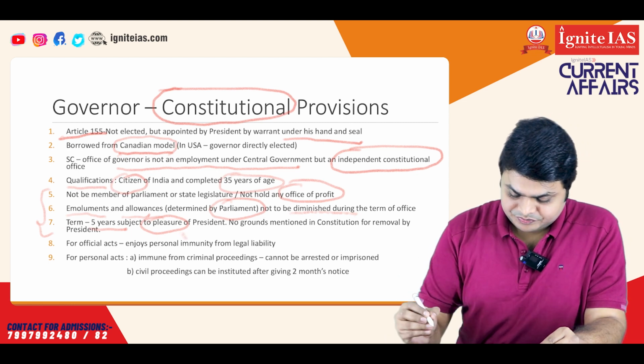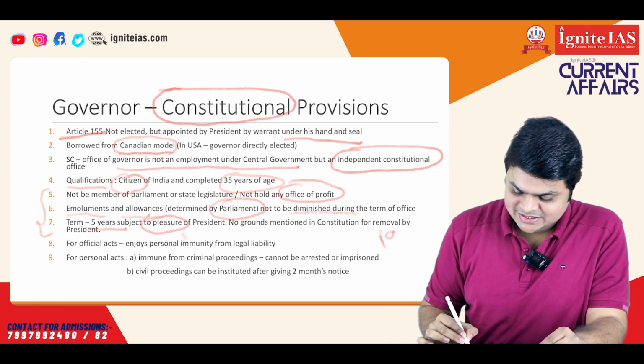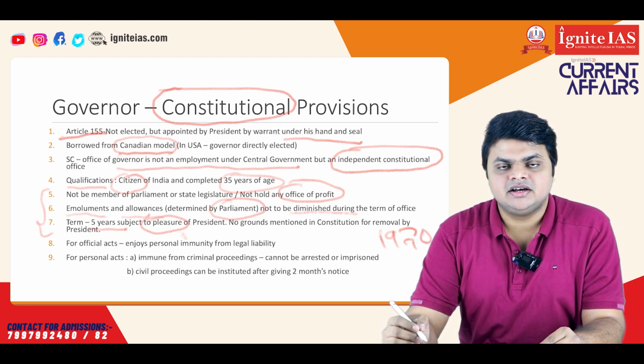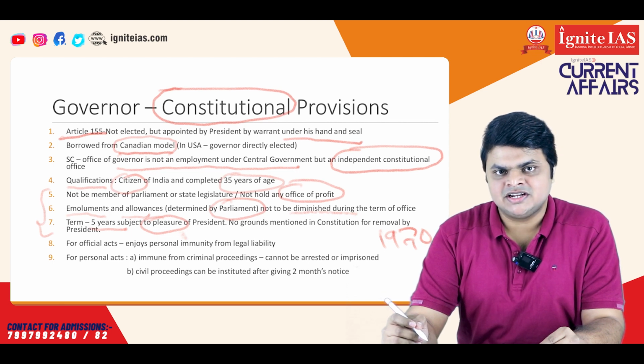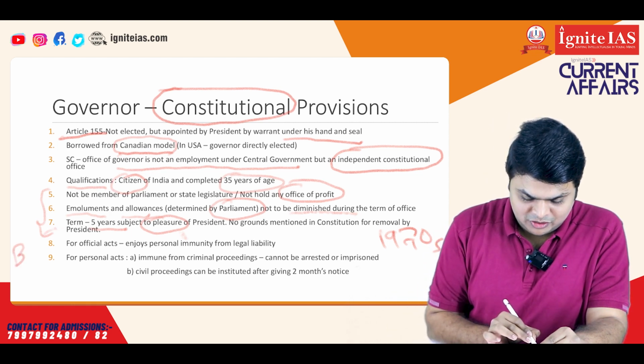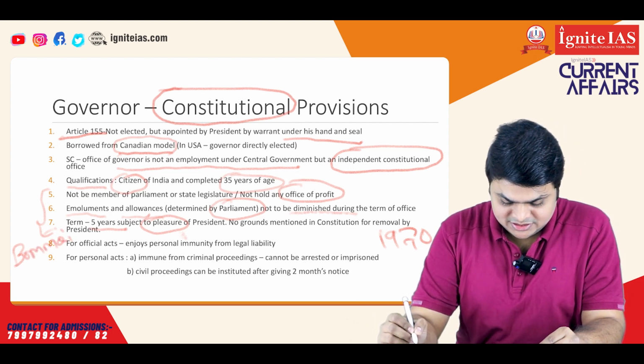So, if you go back in history, in the 1970s, when for the first time the Indian National Congress was defeated, what happened was all the state governors who were earlier appointed by the Congress government were removed and other governors were appointed. So in this regard, we have a very important Supreme Court judgment called Bommai versus Union of India. We'll discuss it in the further slides.